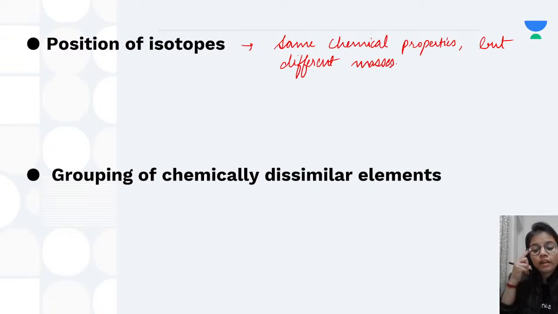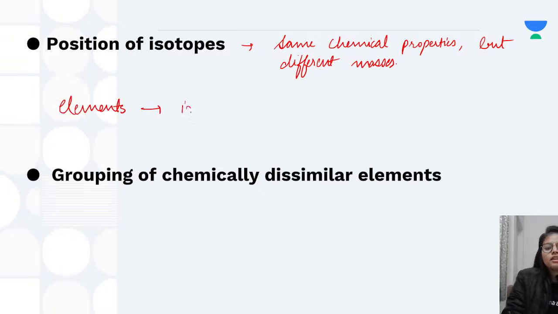Now see students, according to Mendeleev's periodic table, he told that we arrange the elements according to their increasing atomic mass, right, this was the sentence which was given by him.